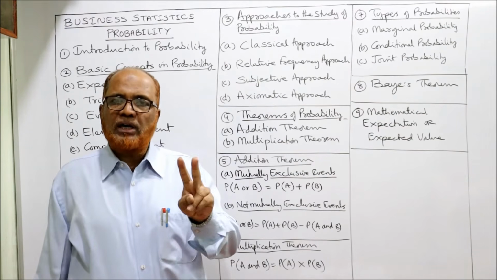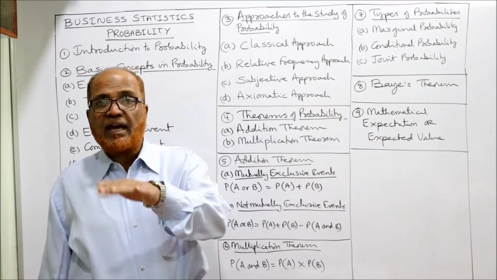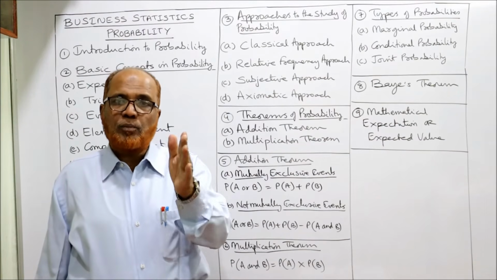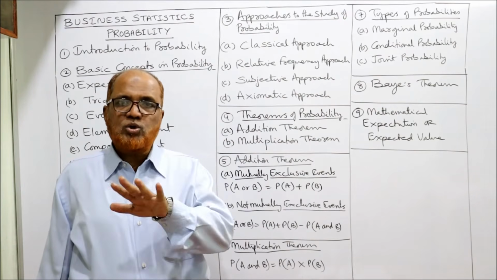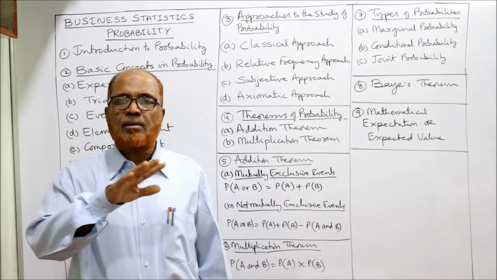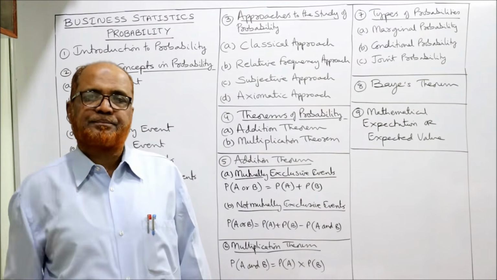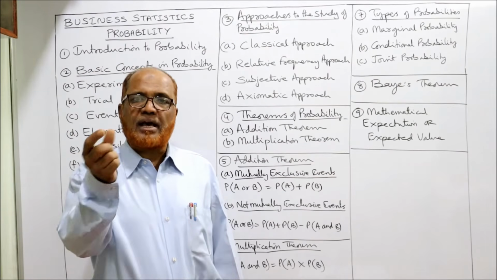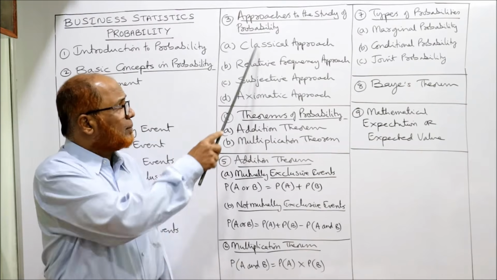Thirdly, if there are two events A and B which are mutually exclusive, the probability of A or B is equal to P of A plus P of B. If two events are there and both the events are mutually exclusive, the probability of A or B is equal to P of A plus P of B. These three are the axioms. So we have completed the approaches.